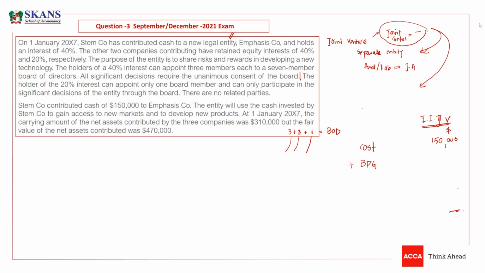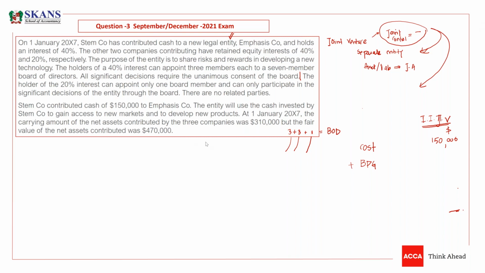One common mistake is you don't apply 40%. One common mistake is you took all the net assets. This is not subsidiary, guys. This is associate or joint venture, and you need to pick only your percentage of net assets. You can't pick the whole net assets, and you can't calculate the goodwill with the complete net assets. Okay. So please give me again goodwill or bargain purchase gain. So just tell me, is there a goodwill or bargain purchase gain?